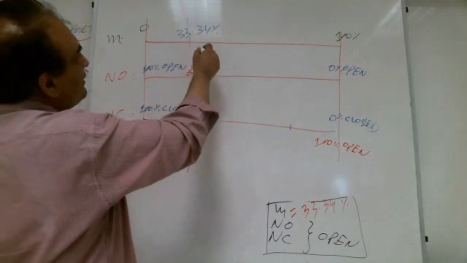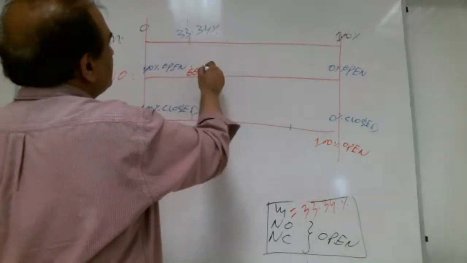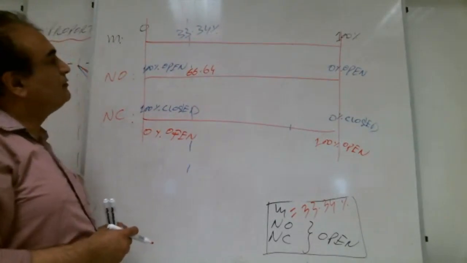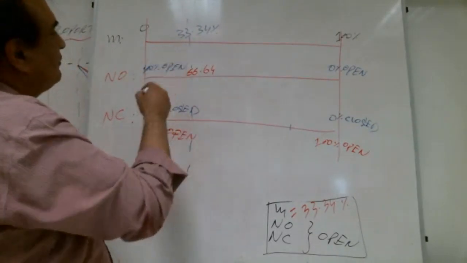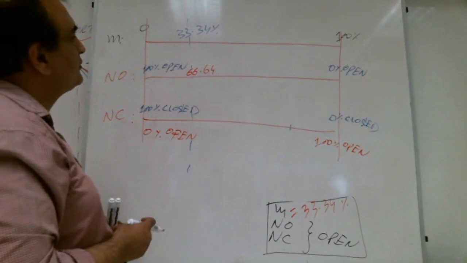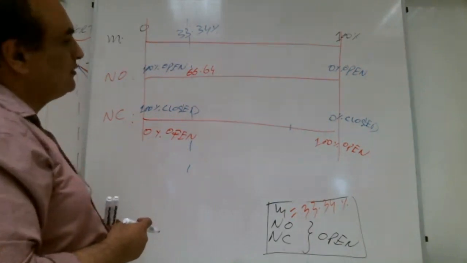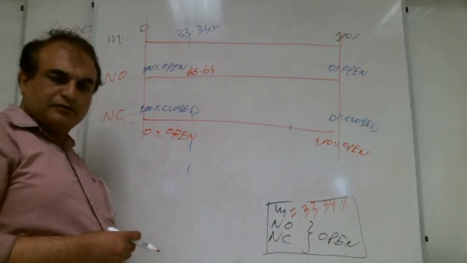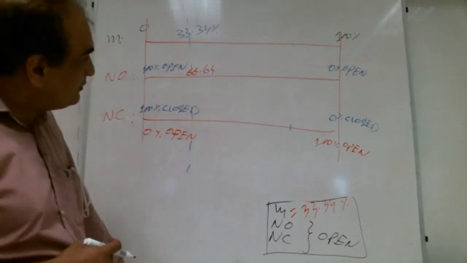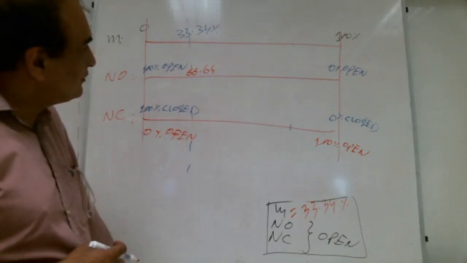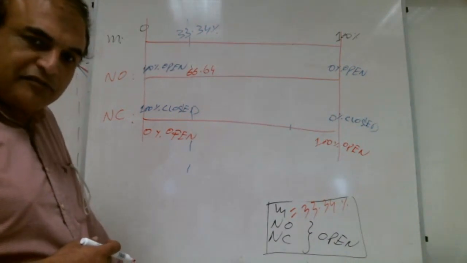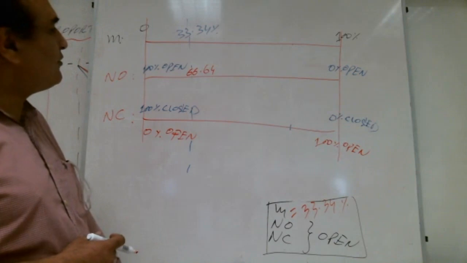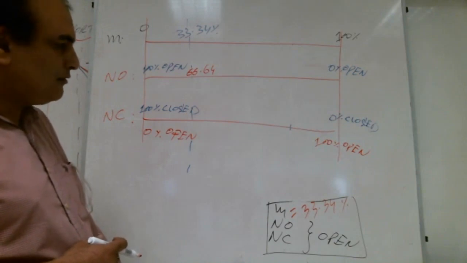Yes, 66. 66.66. It's equal to 66.66. Yes.